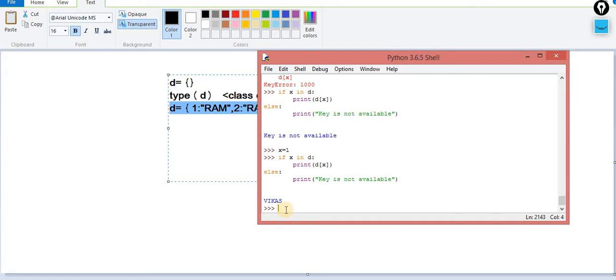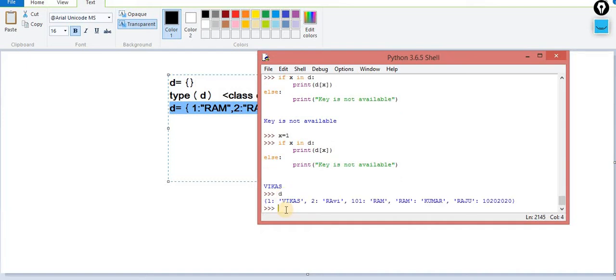There is no direct method inside Python 3, but inside Python 2, yes, there is a direct method. That method is called has_key, as specified by its name. But inside Python 3 there is no method called has_key. So this is the way to handle this type of scenario. Now let's move ahead.